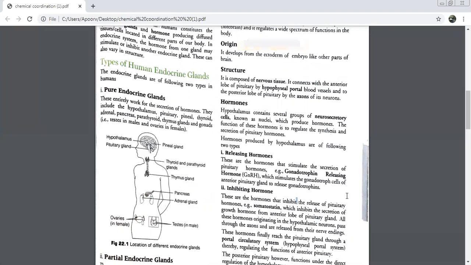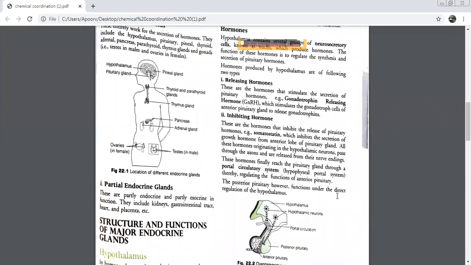What was the first category of hormones I just discussed? Releasing hormones. Where are releasing hormones produced? Pituitary or hypothalamus? Hypothalamus.